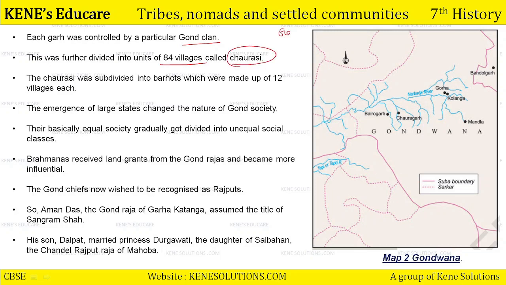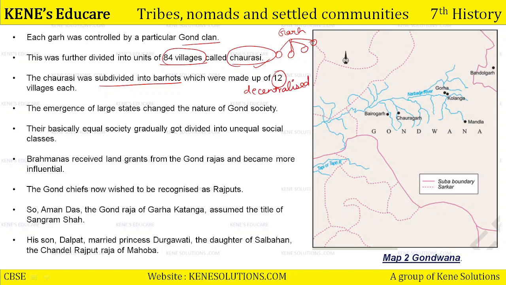So the community has gad, each gad had a clan and each gad had villages जिन्हें हम 84 कहते थे because 84 villages हैं, right? The 84 was subdivided into barots which were made up of 12 villages each or division. So basically there was a perfect decentralized idea in the Gond community.